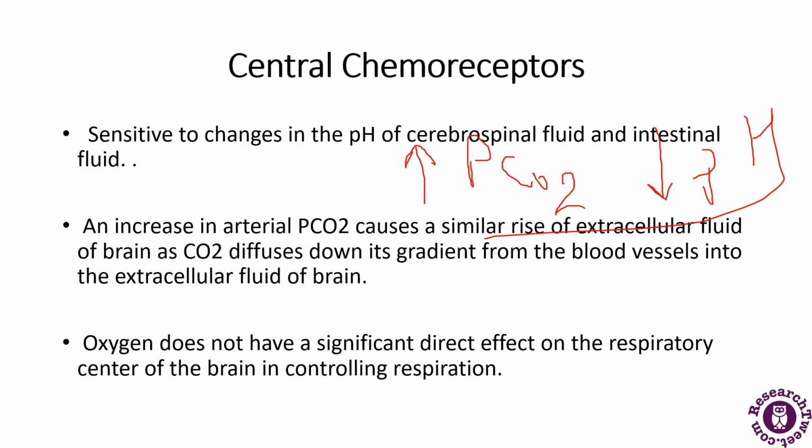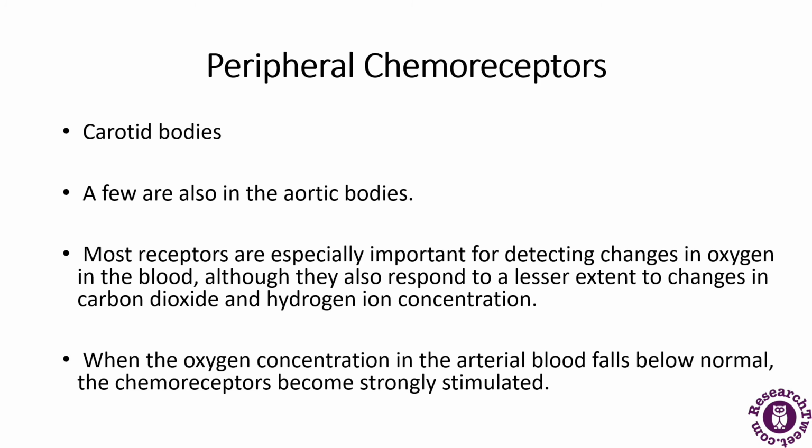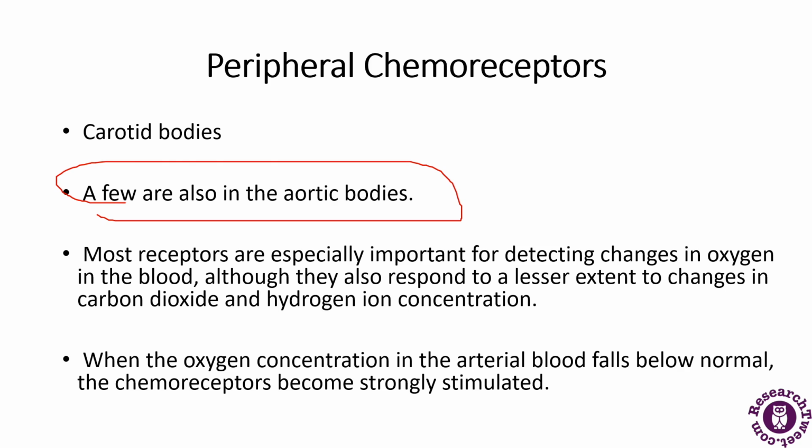Now, if I talk about the peripheral chemoreceptors, they include the aortic bodies, which are located around the aortic arch, and the carotid bodies, which are located on the common carotid artery. Most of them are present in the carotid bodies, and a few are present in the aortic bodies. These receptors are especially important for detecting changes in oxygen in the blood, although they also respond to a lesser extent to changes in carbon dioxide and hydrogen ions.